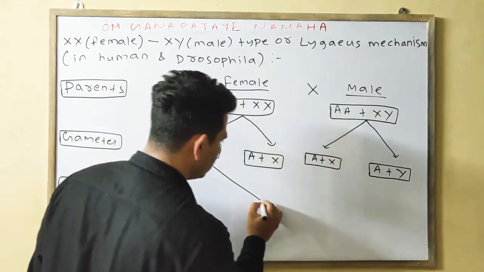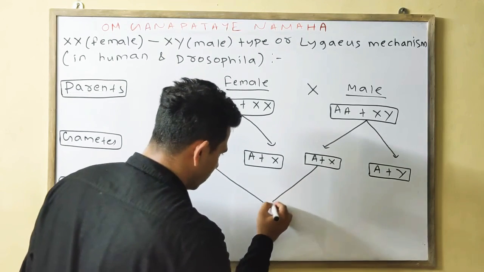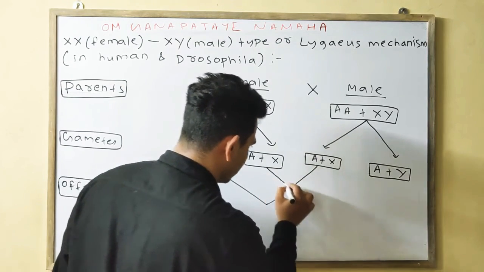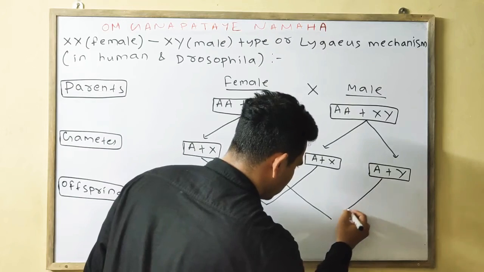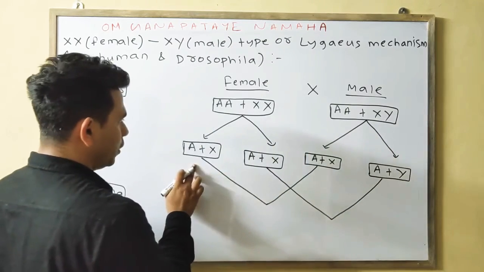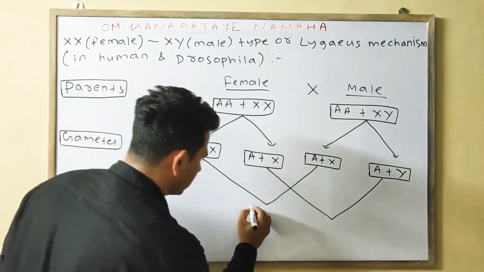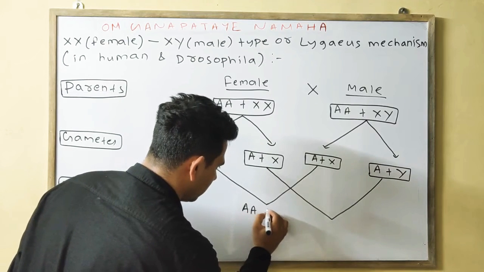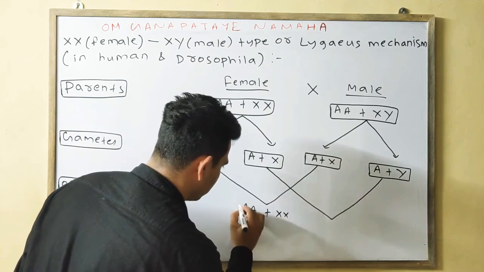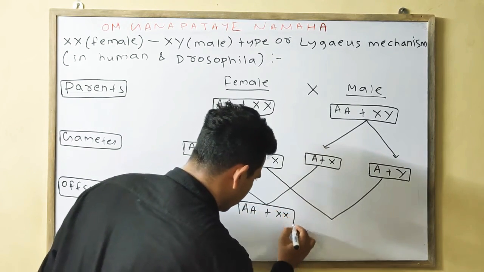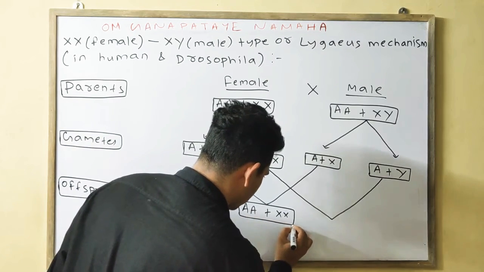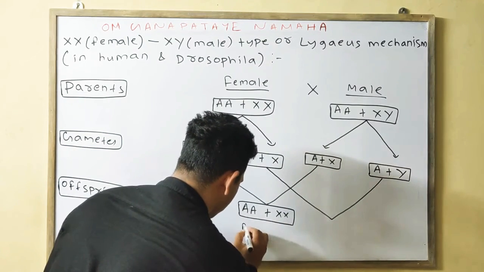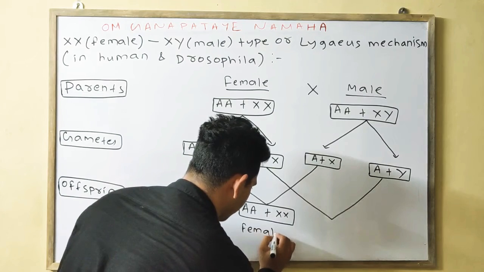We will make the cross. This gamete will fuse with this one and this one will fuse with that one. It will produce AA plus XX. AA plus XX means this is your female.